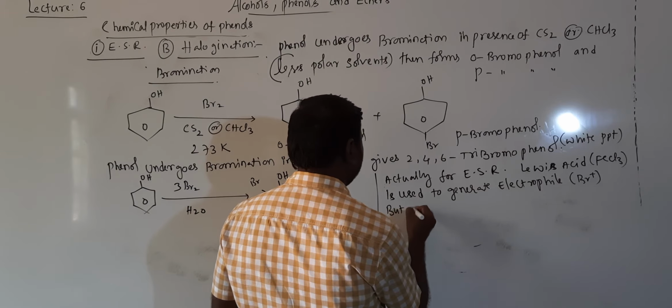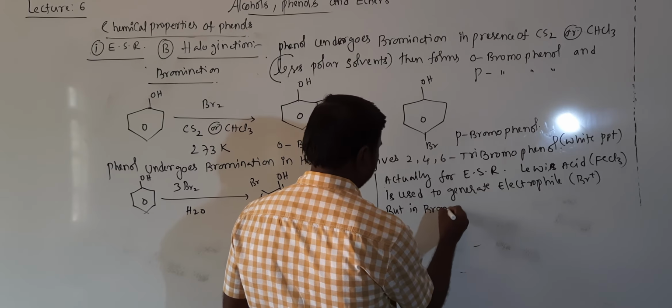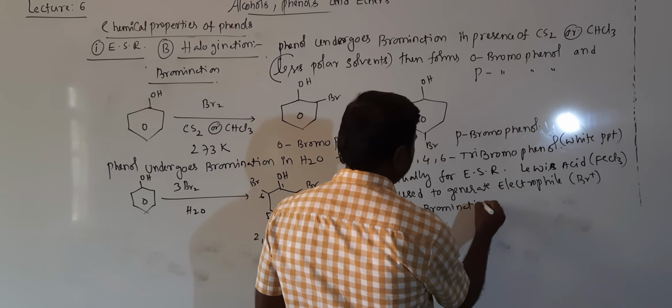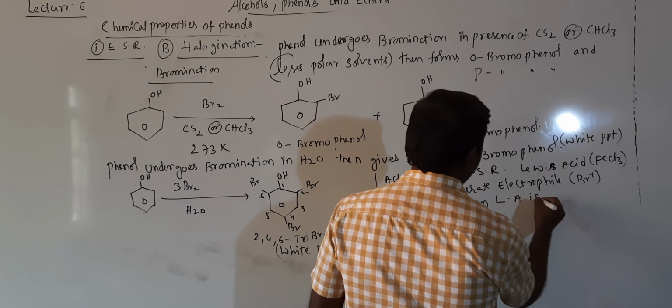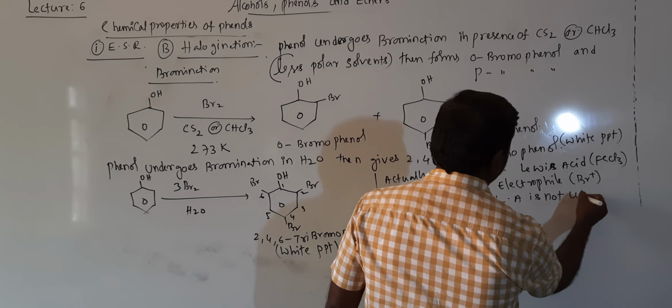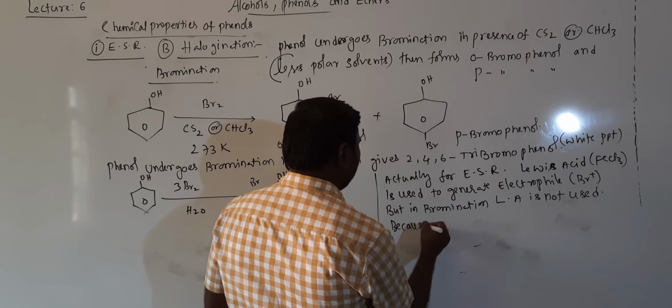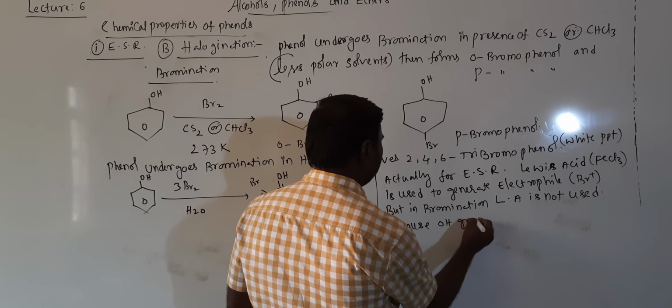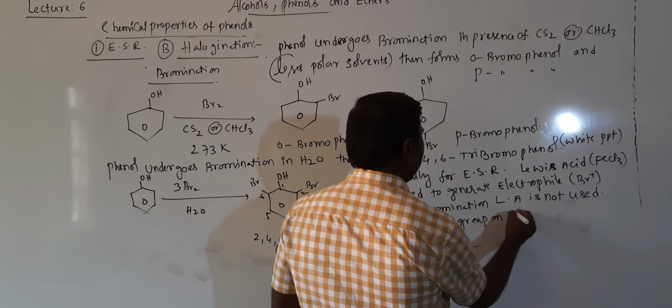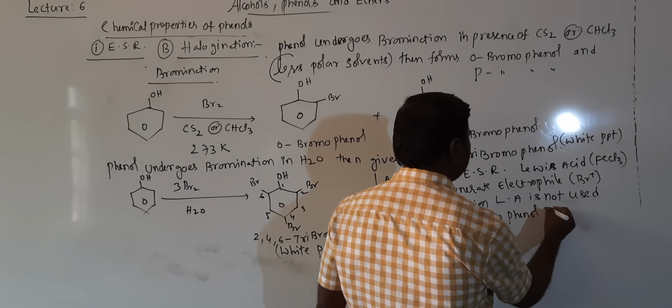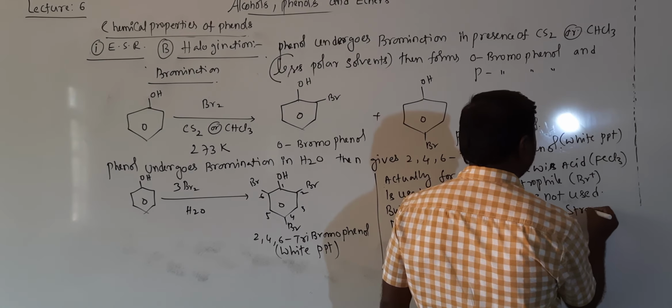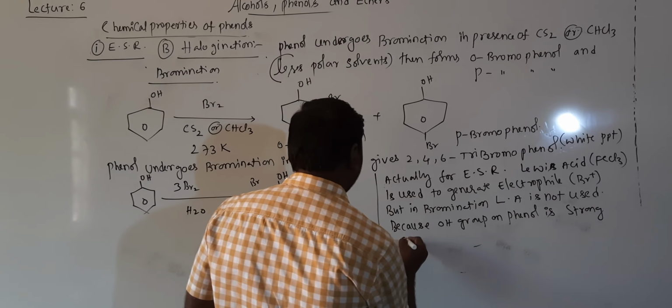But in bromination of phenol, Lewis acid is not used because the OH group on phenol is a strong activating group.